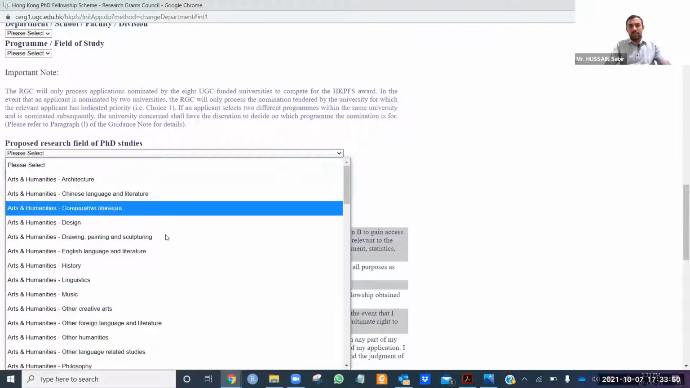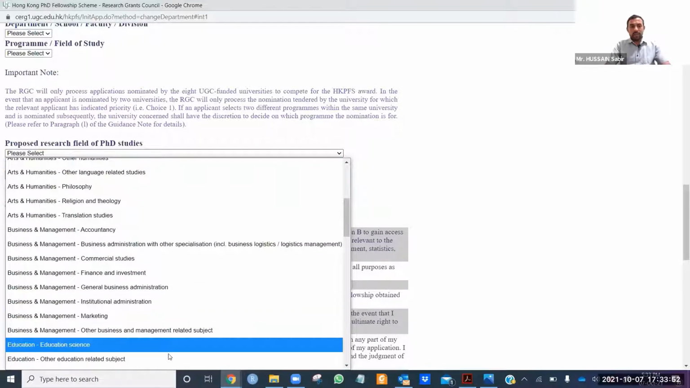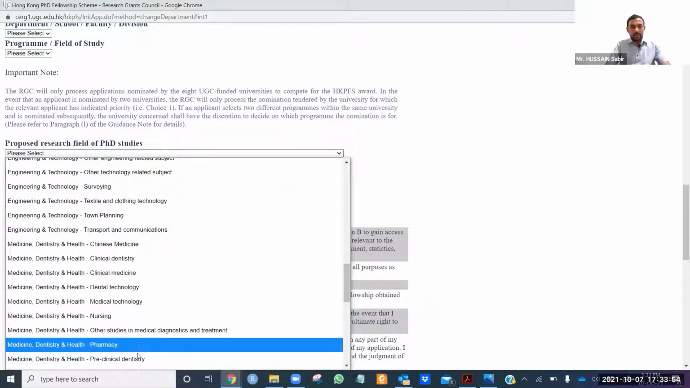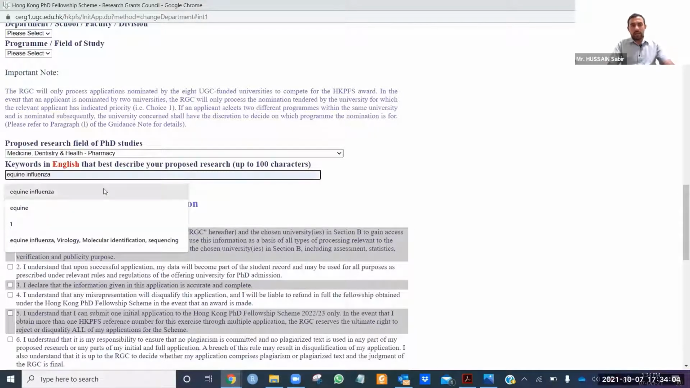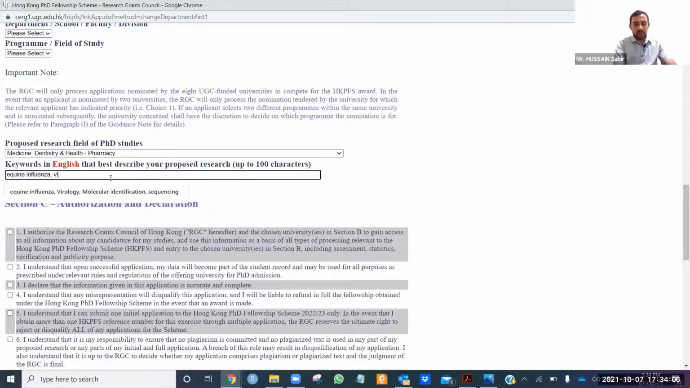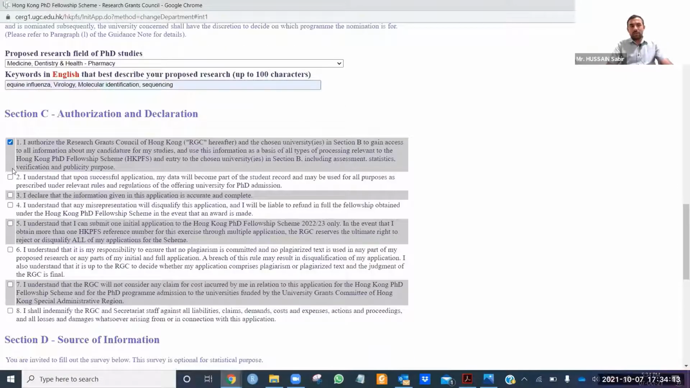Then research experience, in my case, I need to set it here. And the keywords. You need to set only keywords, proposed keywords within 100 words, like equine influenza, virology, molecular identification, sequencing, or something like that. Then section C, you need to accept all this, I declare. You can read it as well if you want. Click all of this.